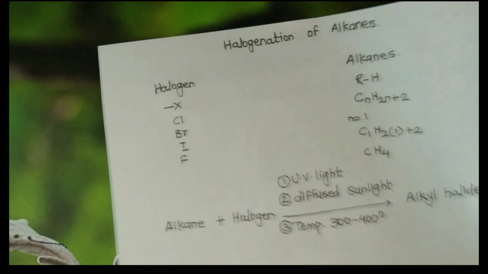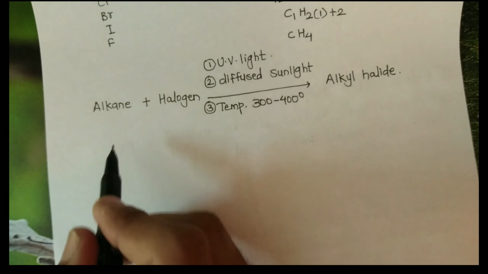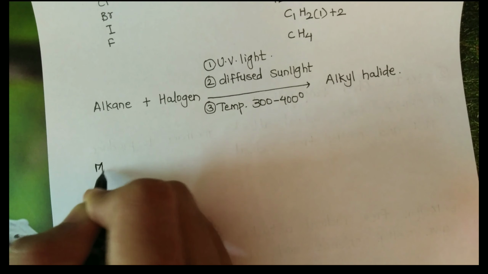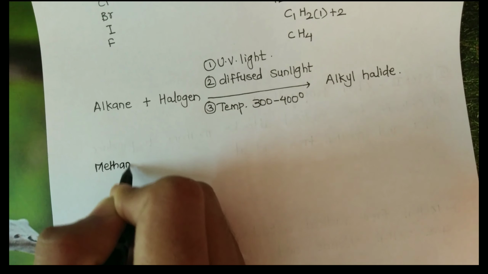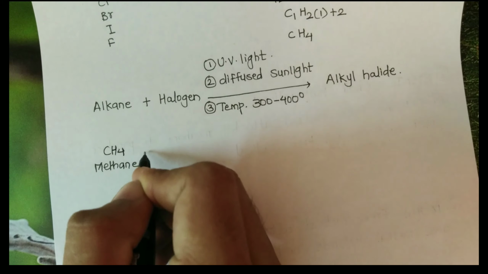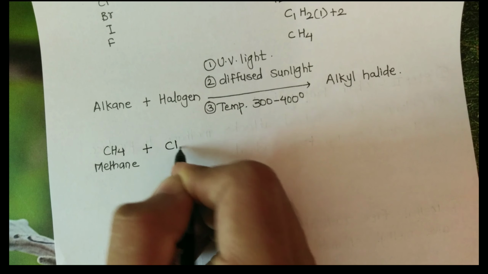Let's go for the reaction. In the alkane, we take methane, CH4. In halogen, we take chlorine as a molecule.